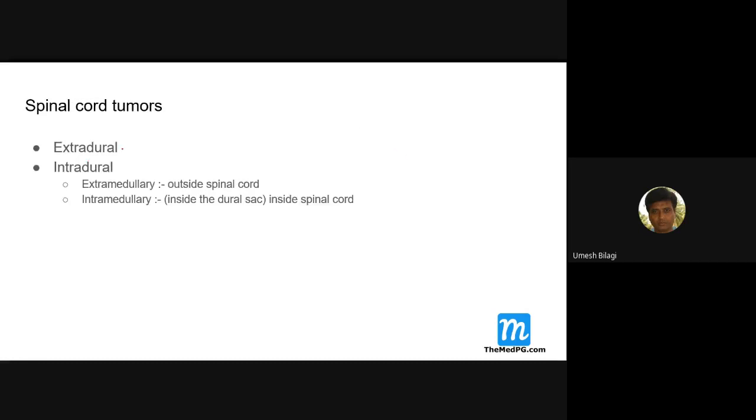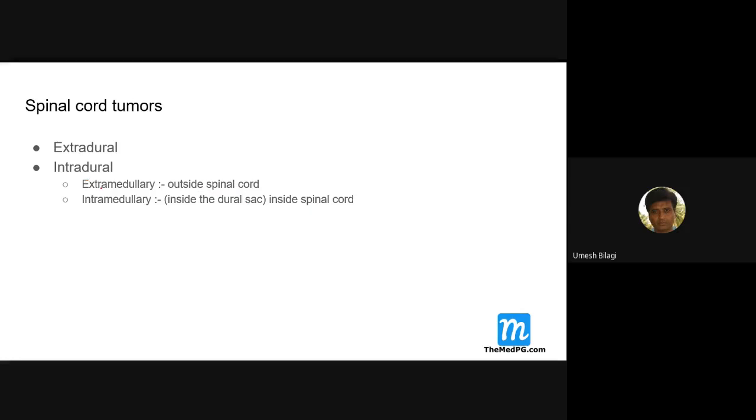Spinal cord tumors are extradural and intradural: outside the dura mater and inside the dura mater. The intradural is again subclassified into extramedullary and intramedullary. Extramedullary means outside the spinal cord, but within the dura. Intramedullary means inside the spinal cord itself, and it should remain inside the dura mater.